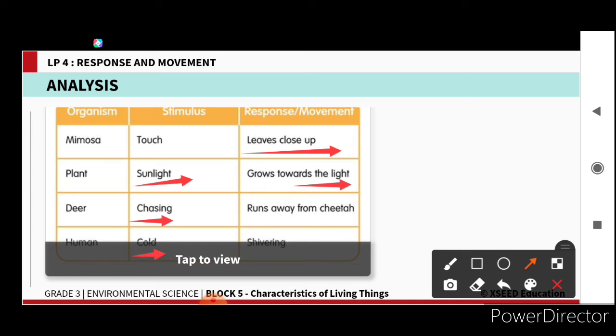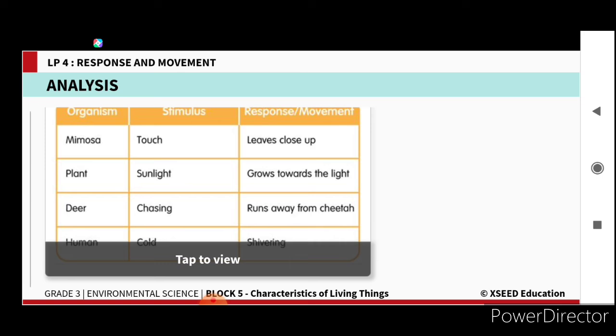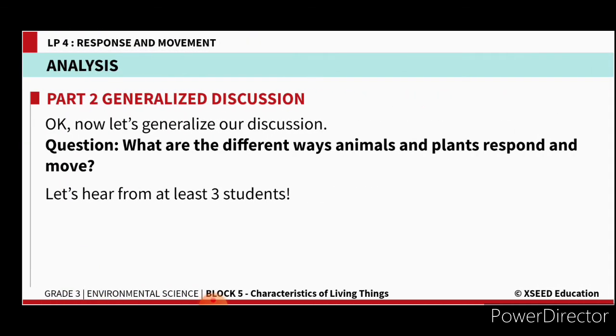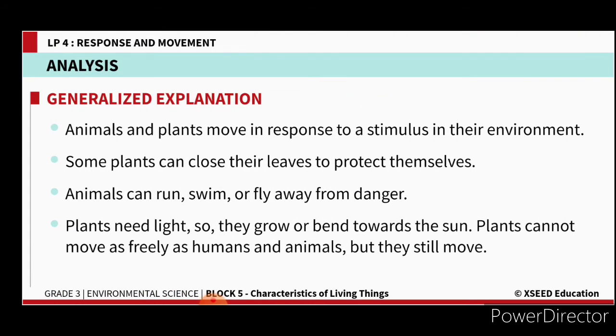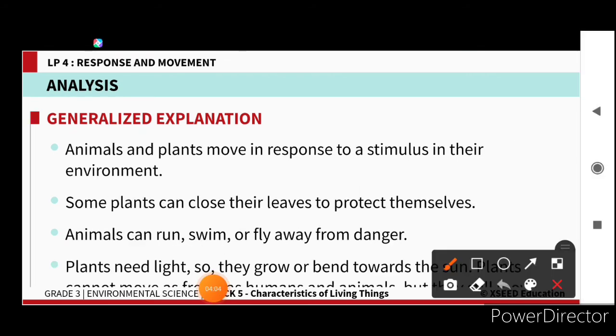And humans feeling cold is the response. Shivering is the response. Cold is the stimulus. Have you completed this table column in your notebook? And now, what are the different ways animals and plants respond and move? How are they responding and moving?